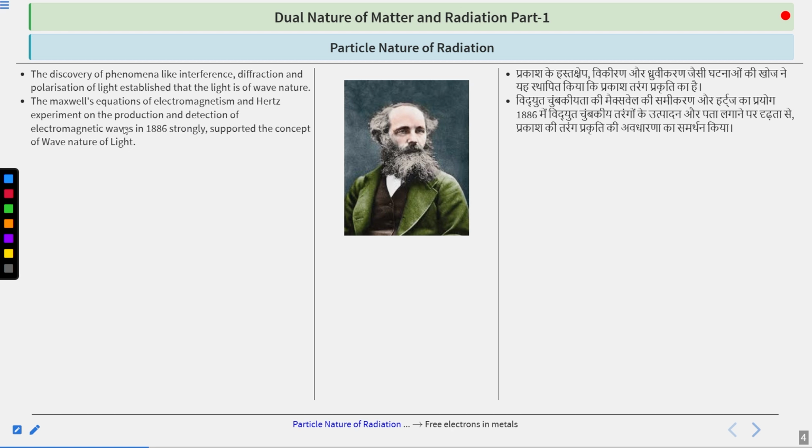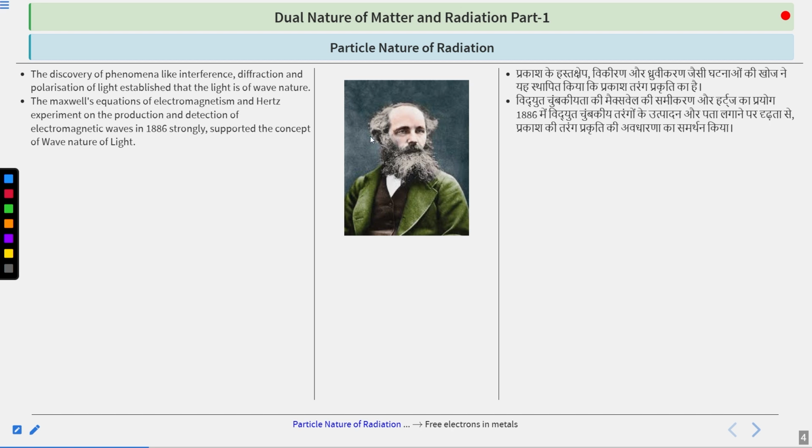Maxwell's equations of electromagnetism and Hertz's experiment on the production and detection of electromagnetic waves, which took place in 1886, strongly supported the concept of wave nature of light. There are two main scientists here: first is Maxwell, second is Hertz.